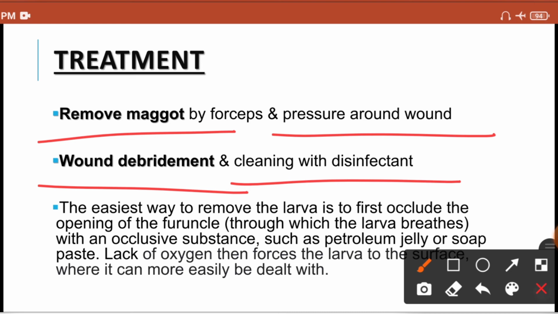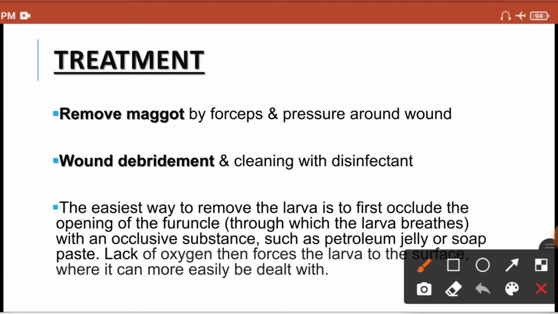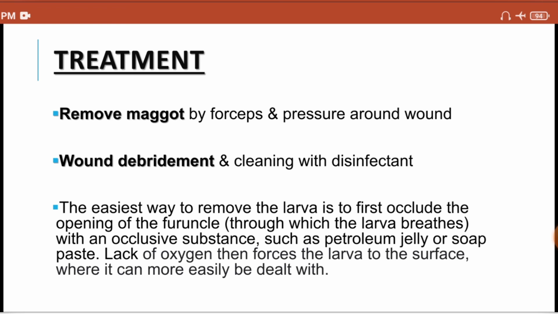All right, but guys, sometimes the major portion of the maggot is in the subcutaneous tissue, so it is not easily seen over the surface. For that you can apply one easy technique. You know very well that in the ulcer the larva breathes from the furuncle that is present in the center of the ulcer. So you can occlude the opening of this furuncle by putting an occlusive substance like petroleum jelly or soap paste.